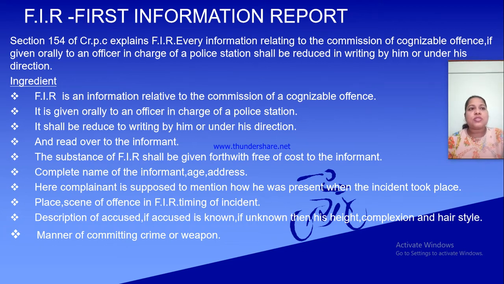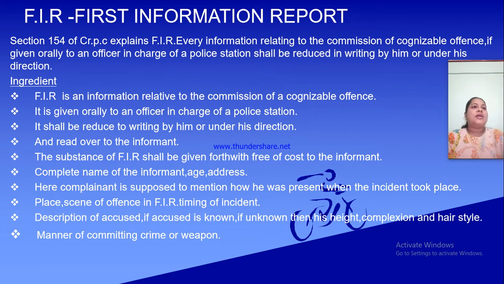When we see a cognizable offence near our places, our home or our neighbors, anywhere, we will give an FIR to the police station, and the officer in charge will write briefly, reducing whatever we are telling, or he will write it in his direction.